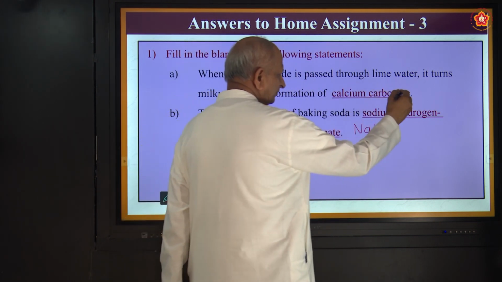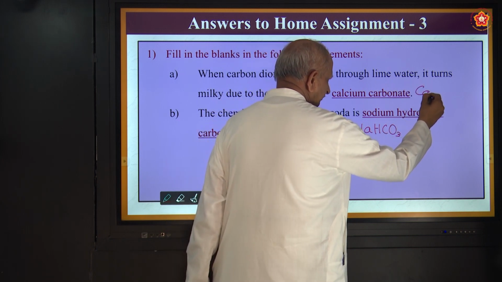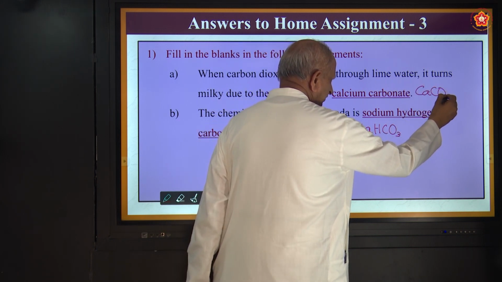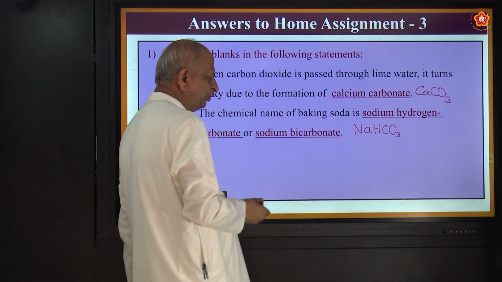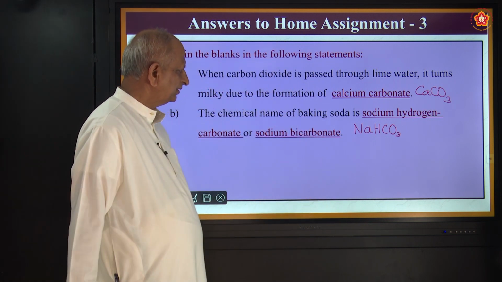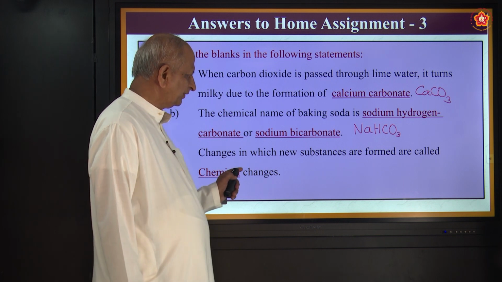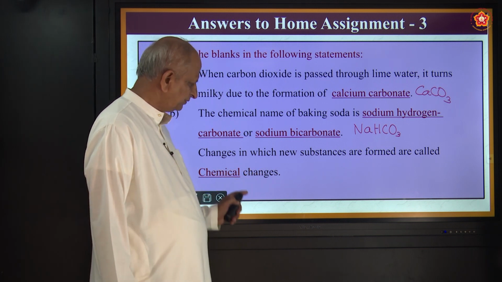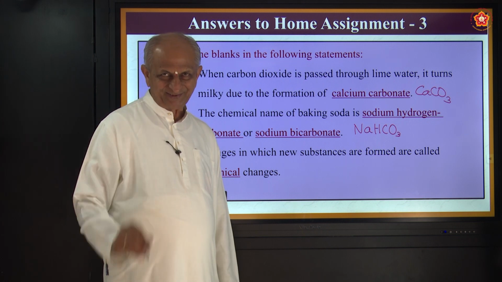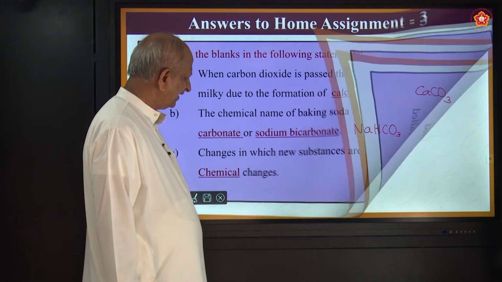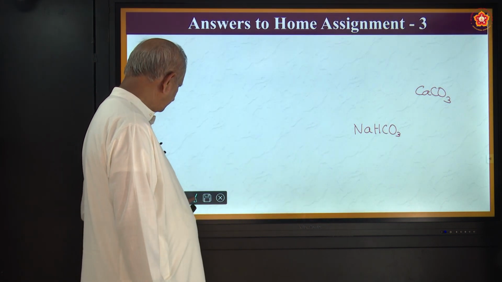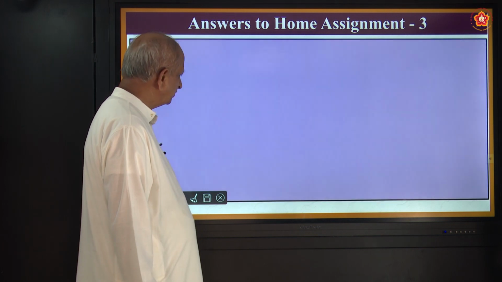And here calcium carbonate is, you please note it, in higher classes you will know details about it. Okay. Changes in which new substances are formed are called chemical changes. Correct? Now we will see one more question.